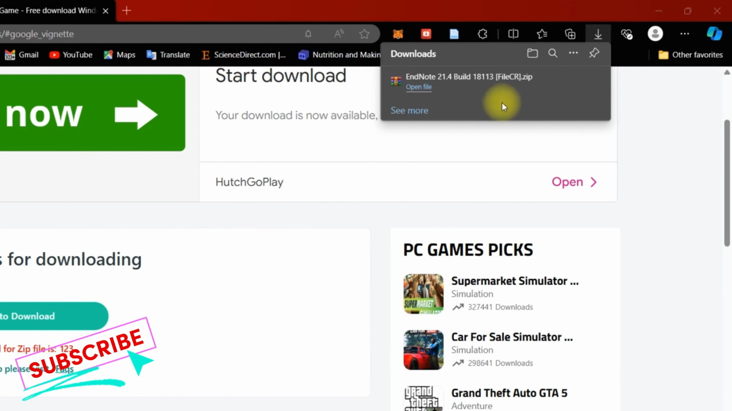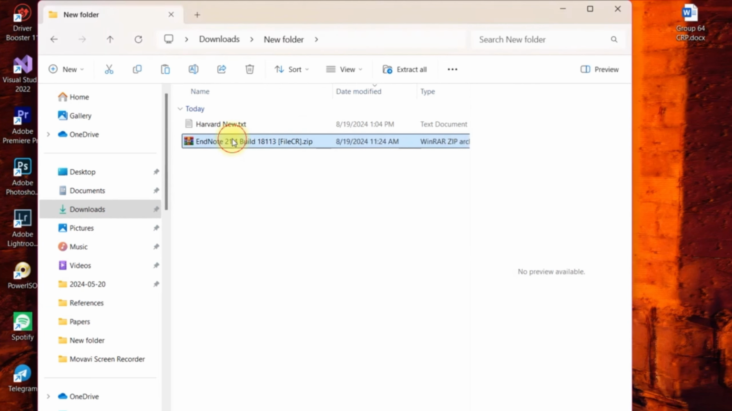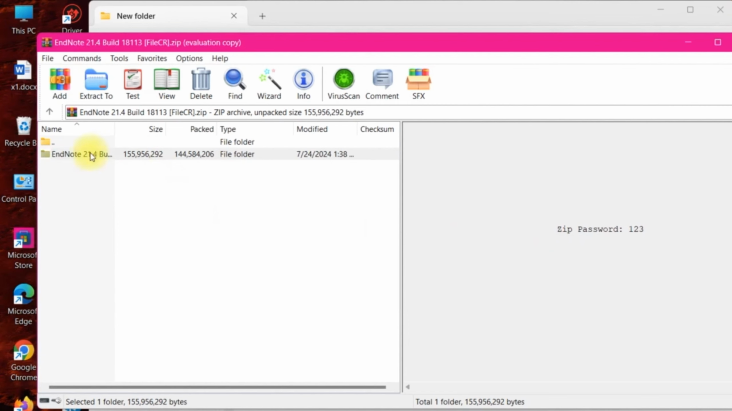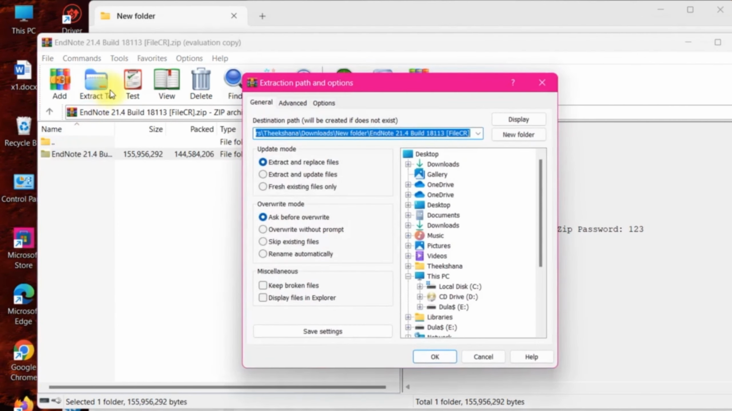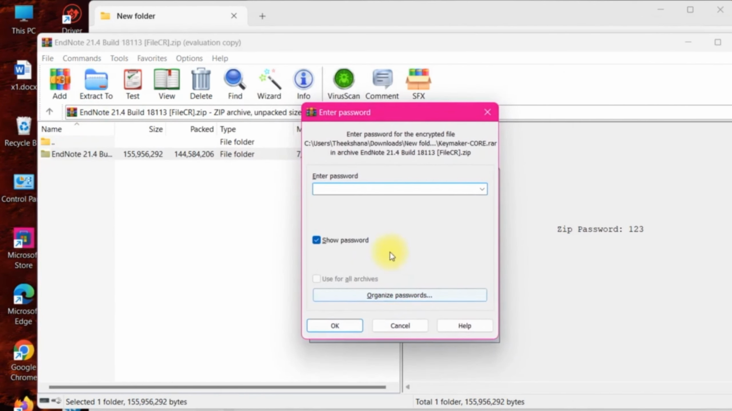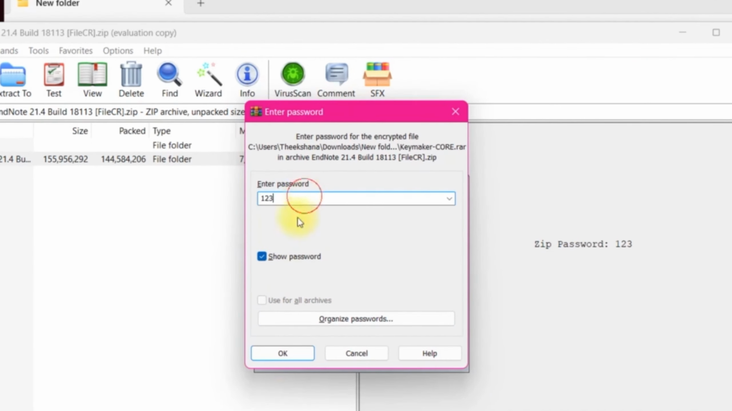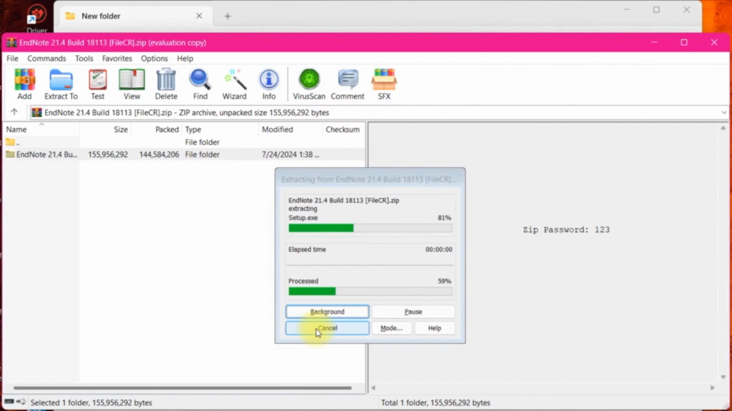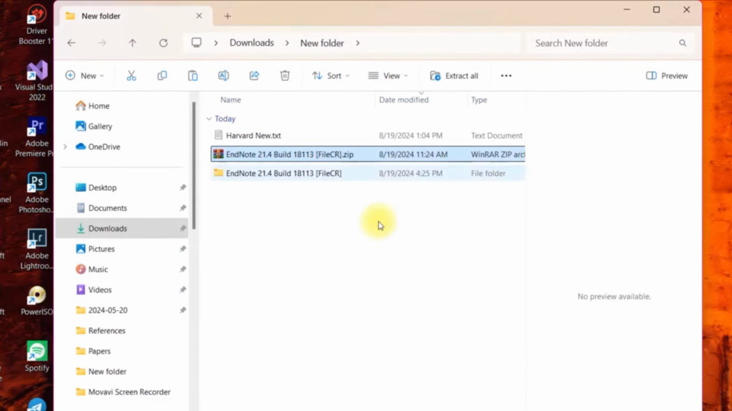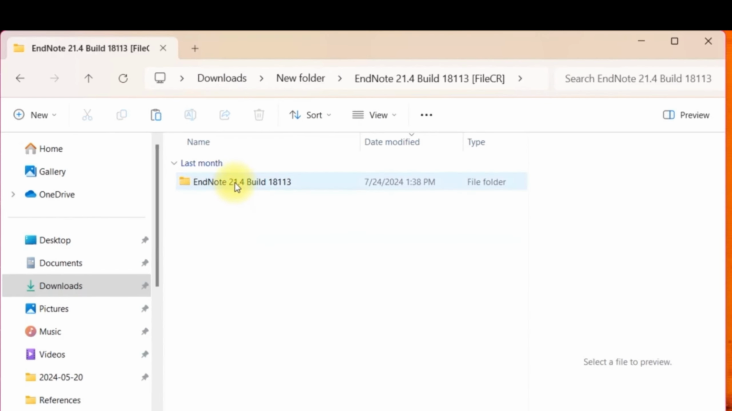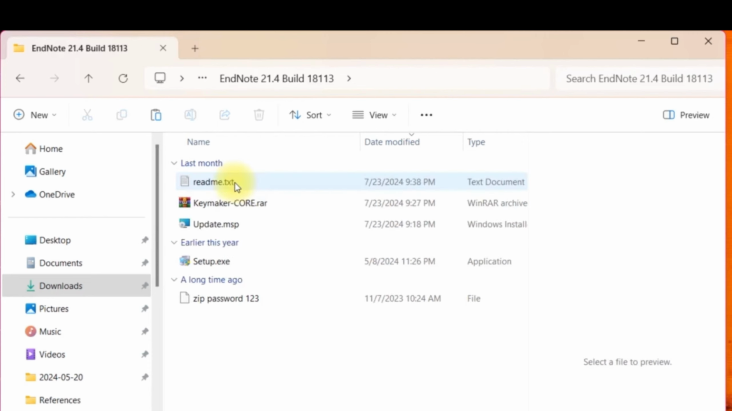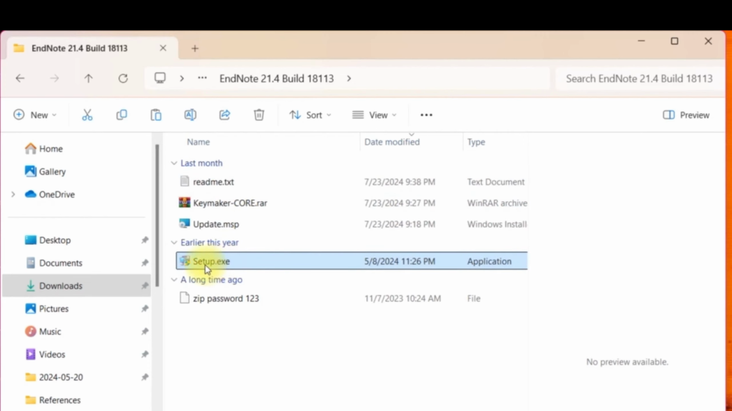After download, move to File Location. Double-click on WinRAR file. Select this file in extract to. Enter the password as 123 and click OK. Close this. Now double-click on Extract File. Click on Setup.